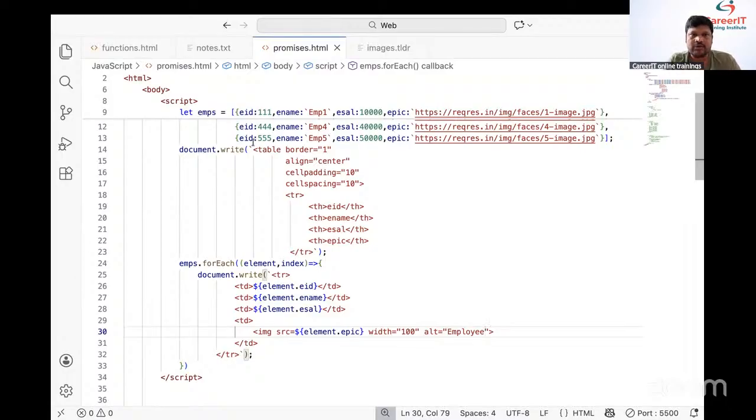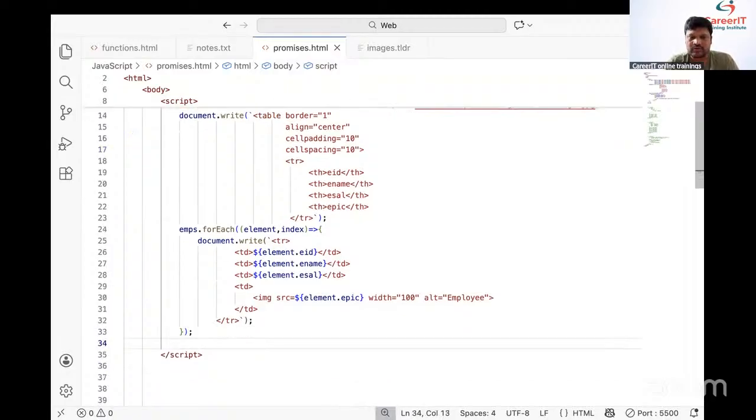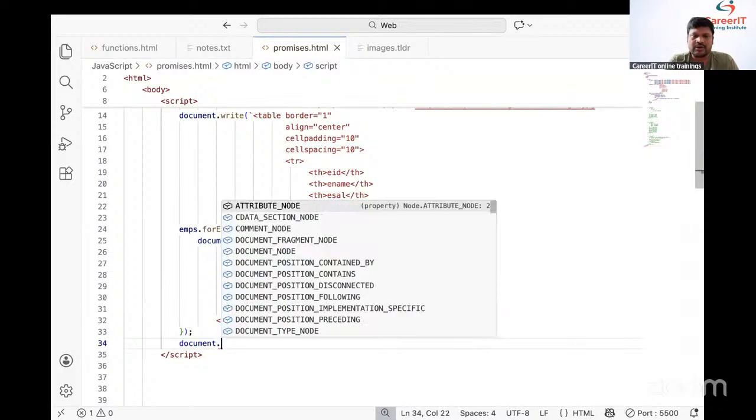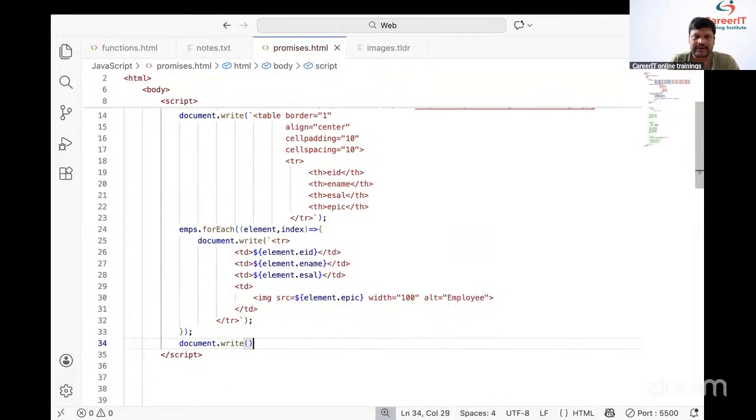Fine. Whatever table we opened here, we need to close the table. How to close it? document.write, and simply we need to close the table tag. Whatever table tag we have opened, we need to close.